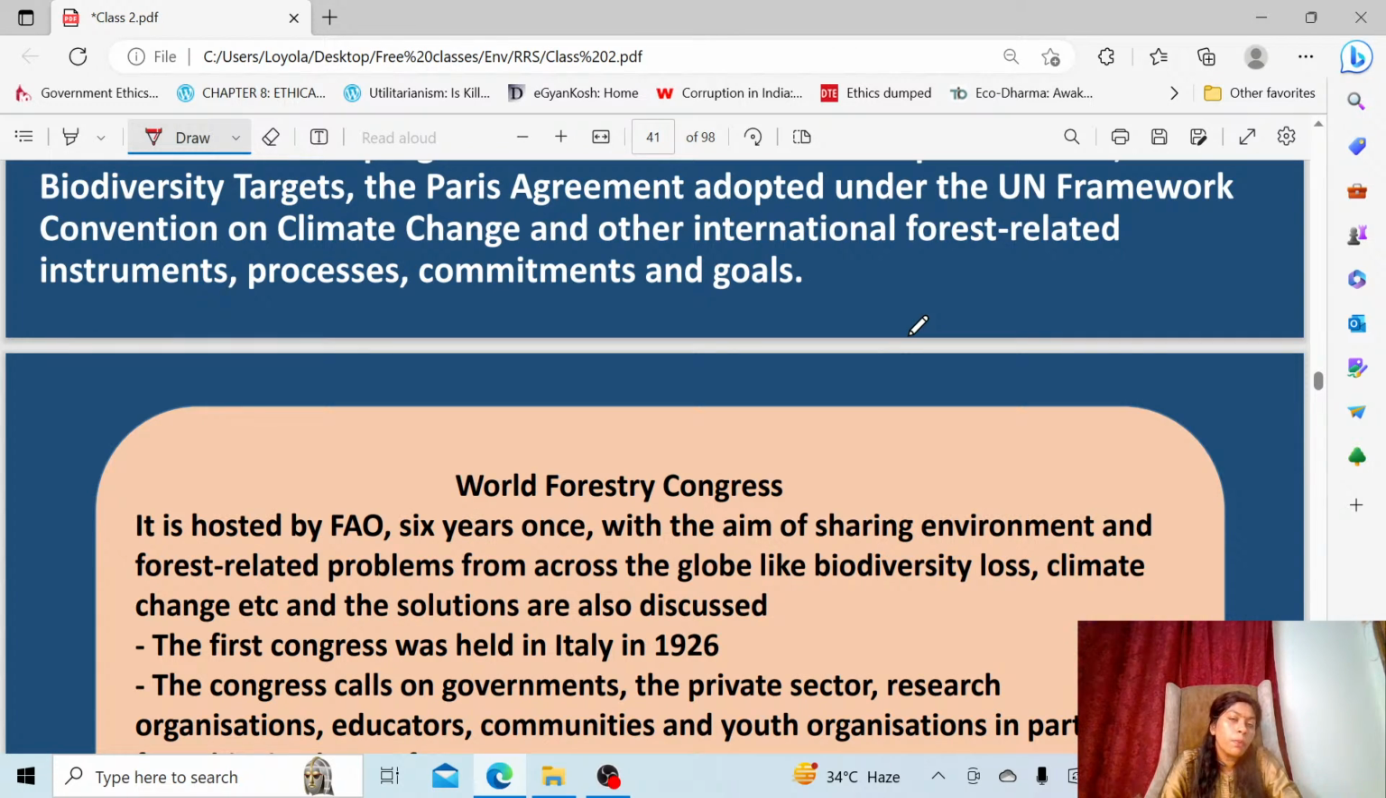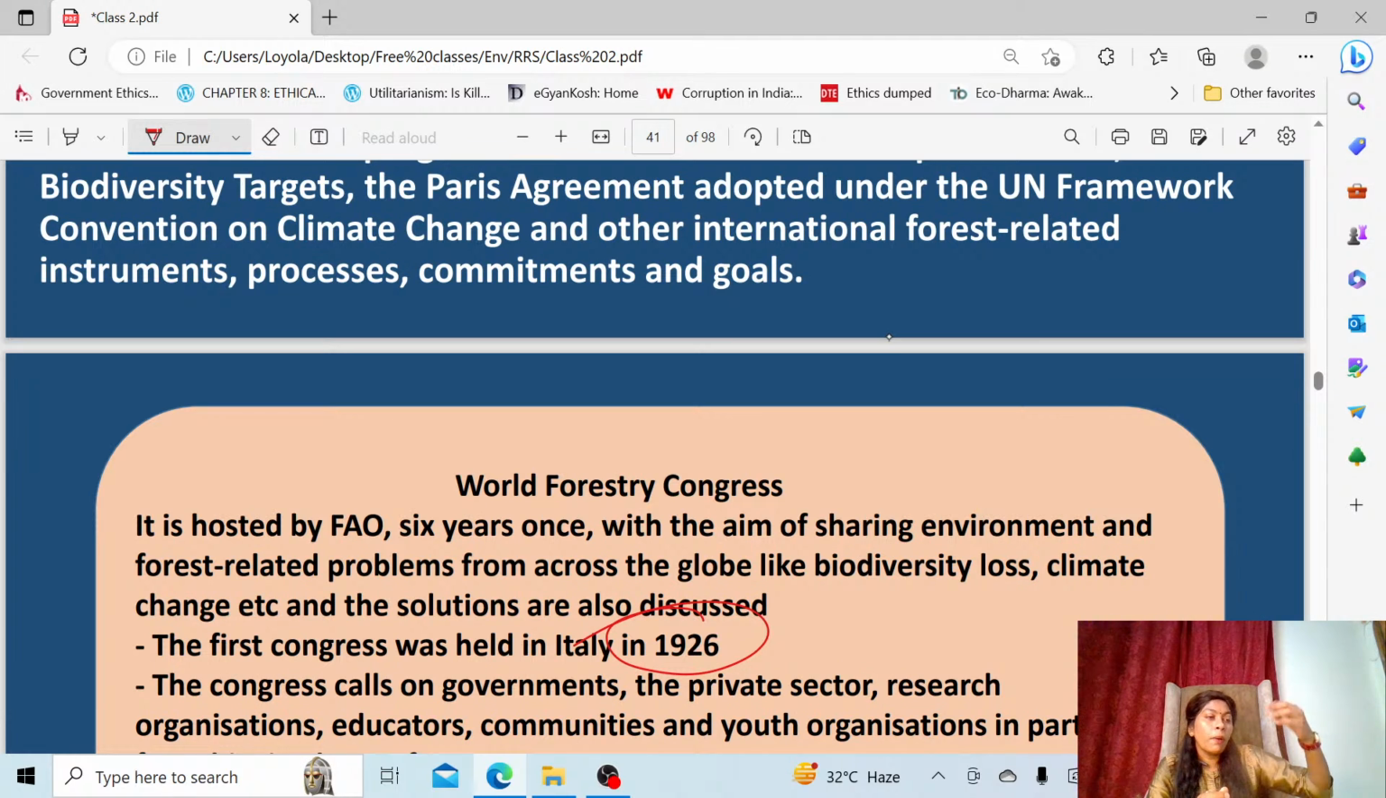The first Congress was held in 1926. That is 1926. This Congress was held here in Italy. The main aim of this Congress is sharing; environment and forest related problems will be discussed in that Congress. From across the globe, a lot of people will participate, like educators, scientists, private sectors, governments, communities, youth, everyone will participate in this Congress, and there they will discuss the various forest related problems,